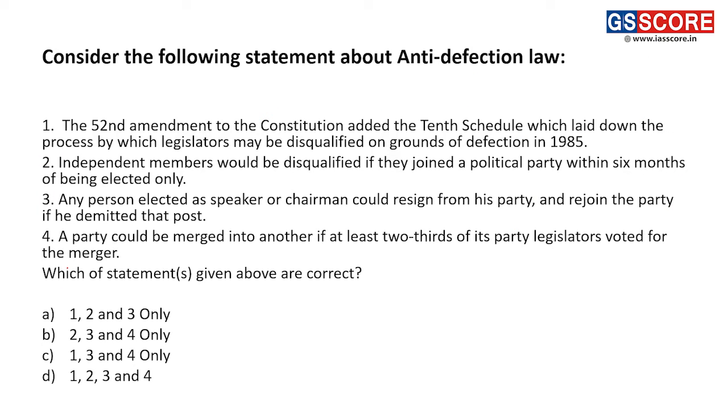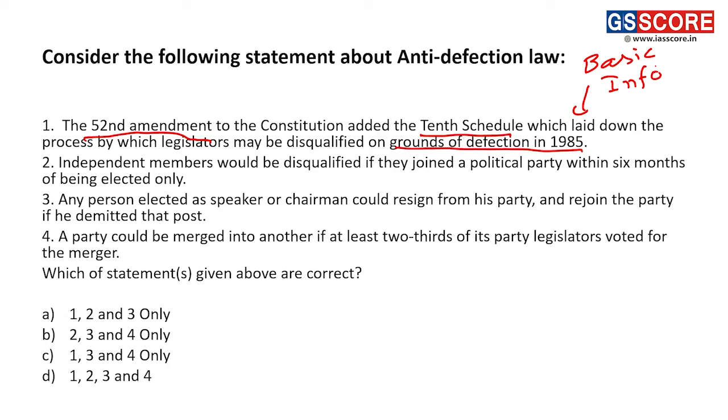Moving on to the third question. Consider the following statements with respect to the anti-defection law. The 52nd Constitution Amendment added the 10th Schedule, which laid down the process by which legislators may be disqualified on the grounds of defection, in 1985. Yes, this is actually the most basic information about the anti-defection law. The first statement is correct.